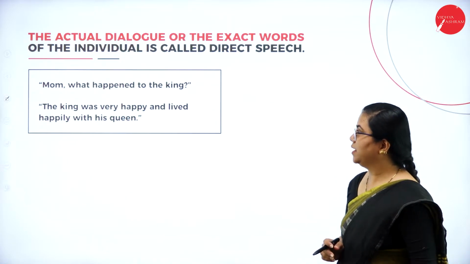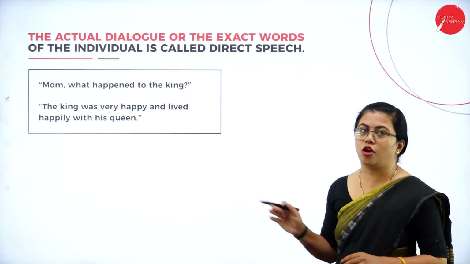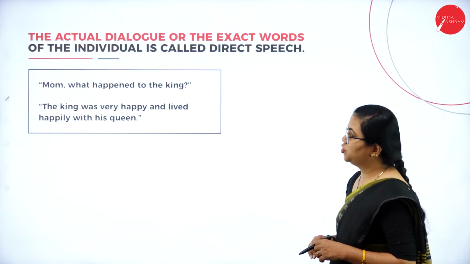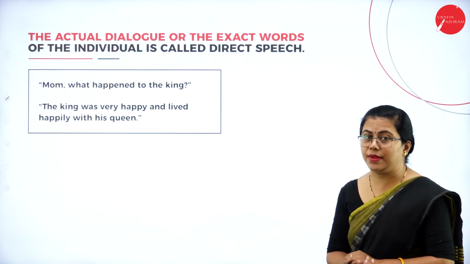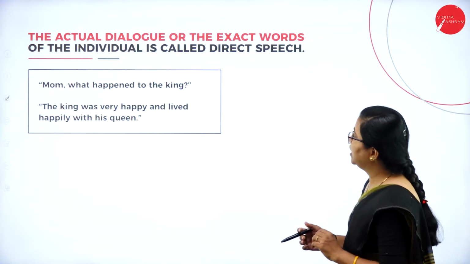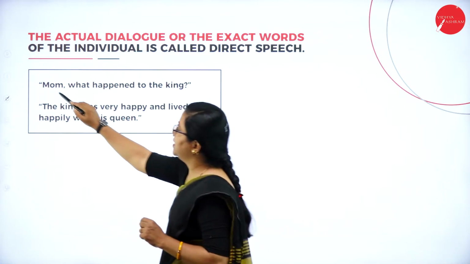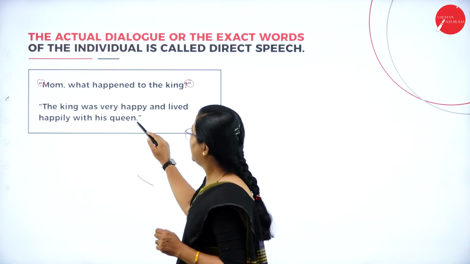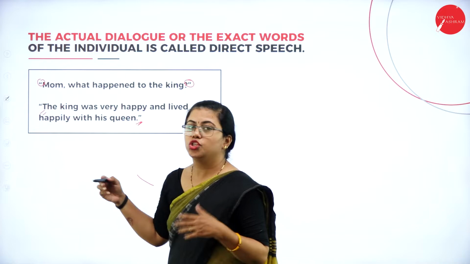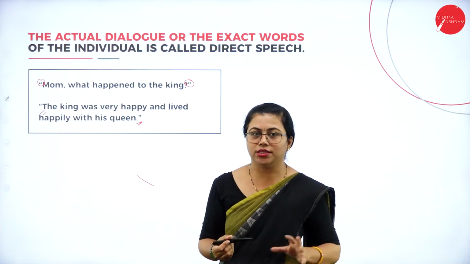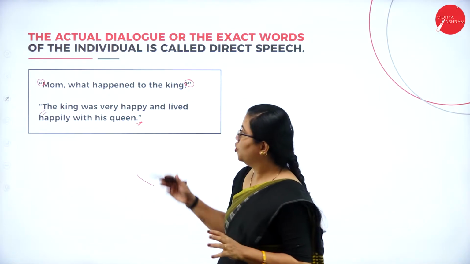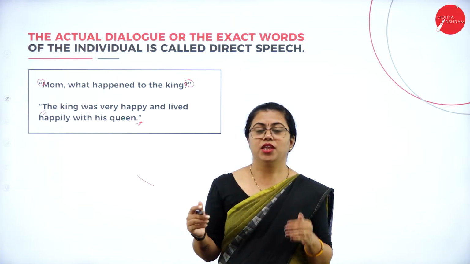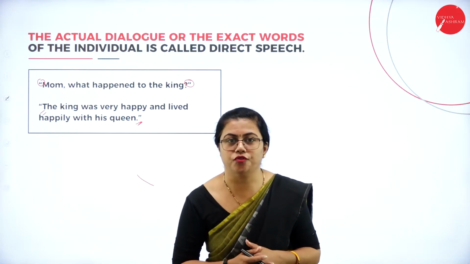So here you can just see in the first set of conversation, "Mom, what happened to the king?" "The king was very happy and lived happily with his queen." Okay. So here you can see that there is inverted comma here, and here also you can notice that. So you can understand that this is some dialogue that is happening here. Fine. So since this is a dialogue, you can say you are quoting the actual words of the speaker.